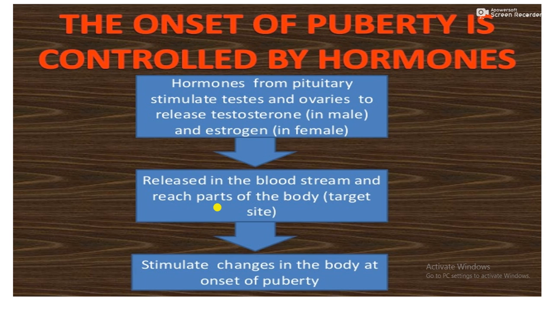Then they are released in the bloodstream and reach parts of the body, the target sites. First, the pituitary gland stimulates the testes and ovaries. Then the hormones are released from the male and female reproductive systems. These hormones are released into the bloodstream and reach the target organs. Then they stimulate changes in the body and the onset of puberty. After that, secondary sexual development all happens.